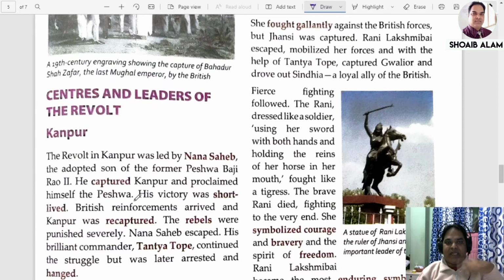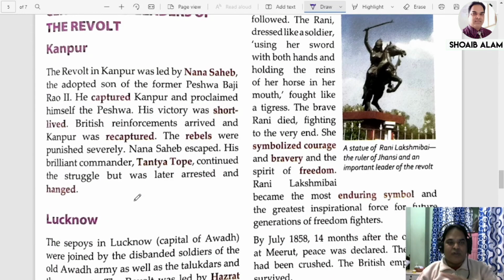Kanpur: centers and leaders of the revolt. So where, how, and who led the movement? In Kanpur, the movement was led by Nana Sahib, the adopted son of Peshwa Bajirao. He captured Kanpur and proclaimed himself the Peshwa.